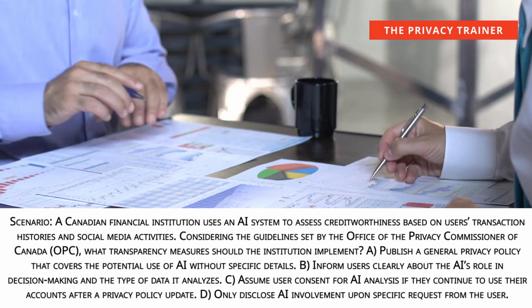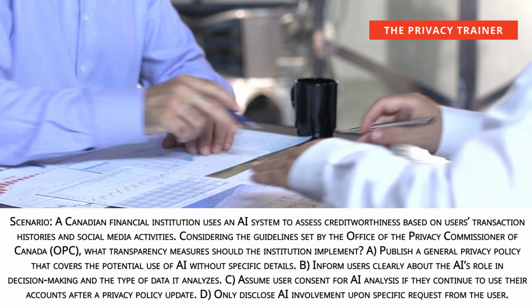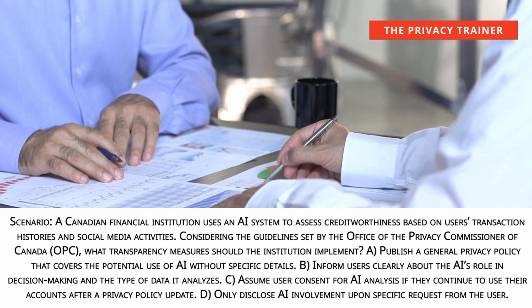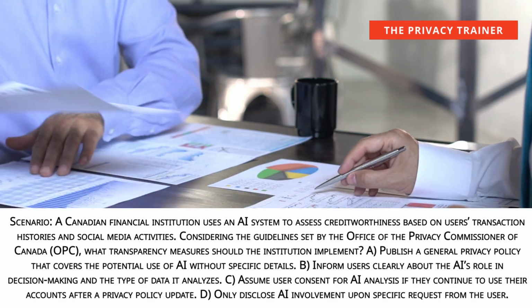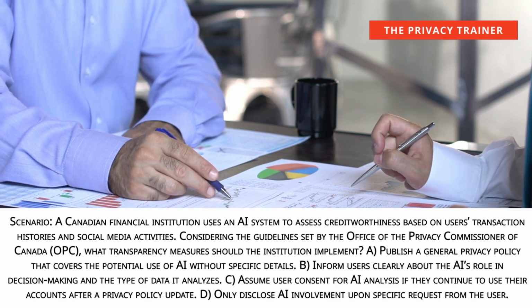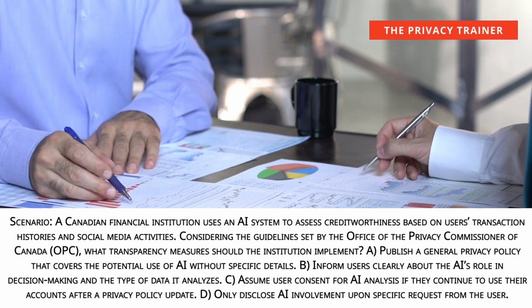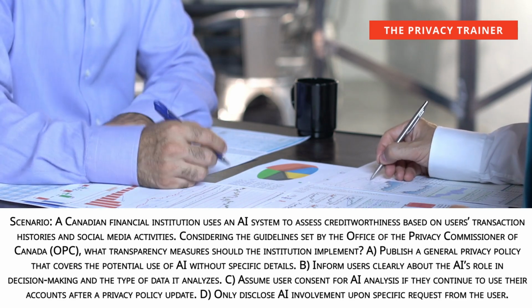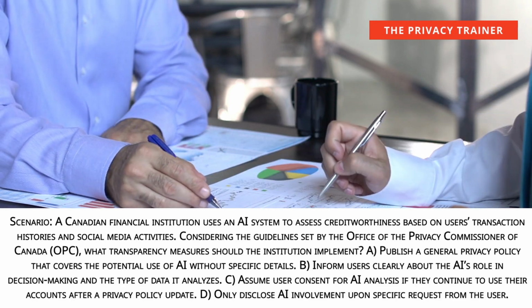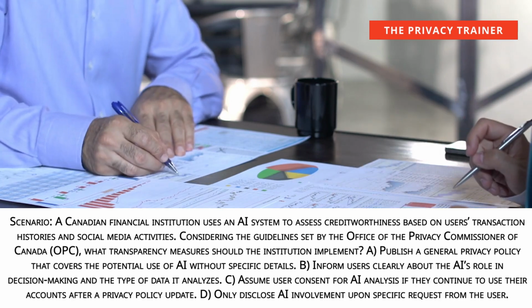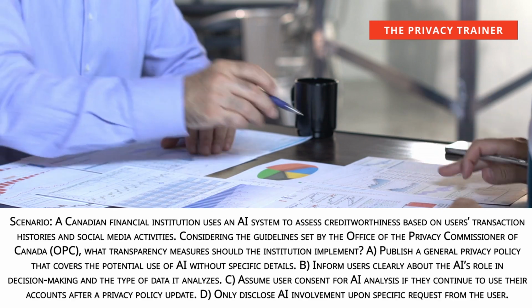Scenario: a Canadian financial institution uses an AI system to assess creditworthiness based on users' transaction histories and social media activities. Considering the guidelines set by the Office of the Privacy Commissioner of Canada, OPC, what transparency measures should the institution implement? A. Publish a general privacy policy that covers the potential use of AI without specific details. B. Inform users clearly about the AI's role in decision-making and the type of data it analyzes.